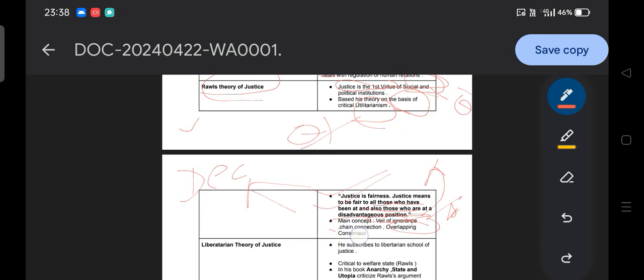Similarly, he also talks about the chain of connections. People raise the concern of why the rich people should pay taxes to the government for the welfare of the poor people. So according to Rawls, it is a chain connection, in which poor people are also responsible for the development of the rich people.